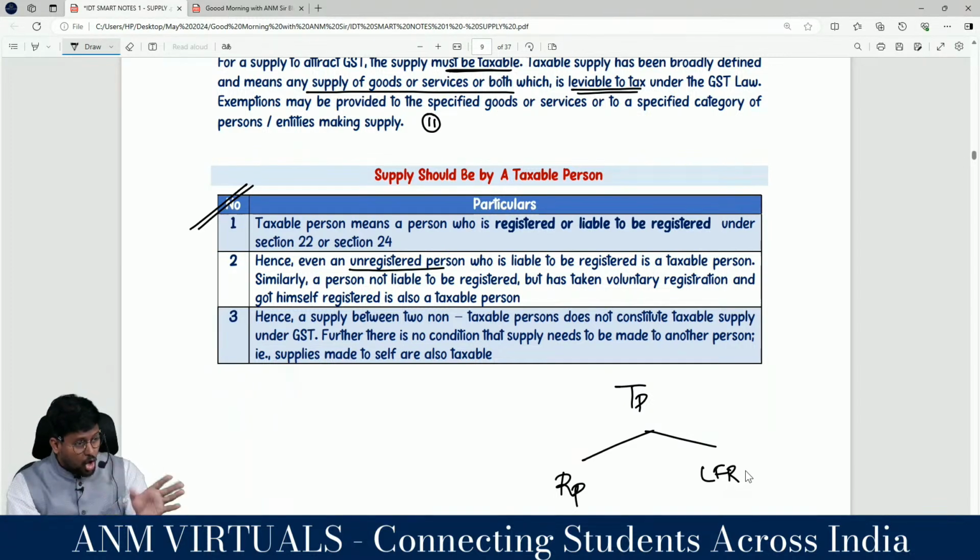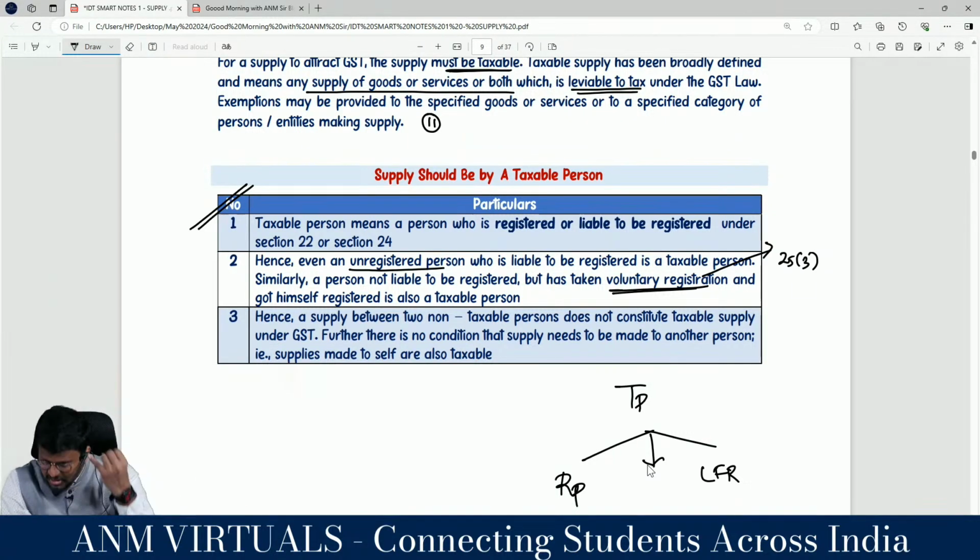Similarly, a person not liable to be registered but who has taken registration as per section 25 subsection 3 of the CGST Act and got himself registered is also a taxable person, meaning a registered person. Taxable person means a person who is liable for registration. Taxable person means a person who has taken registration under section 25 subsection 3.